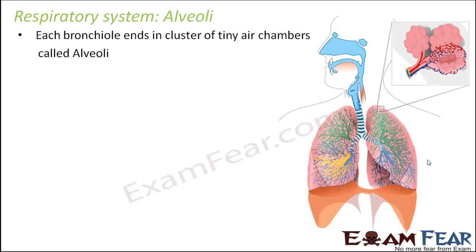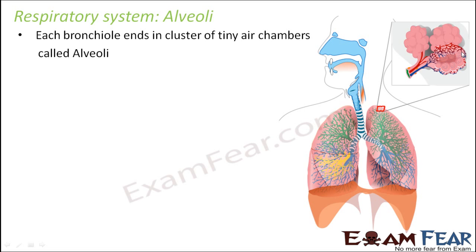So these are the tiny air chambers, and each bronchiole ends in a cluster of such tiny air chambers. If you look at any of these end bronchioles closely, this is how they look. The bronchioles will have multiple air chambers like this, the swollen structures, and on top of that you'd see these red and blue lines. What are they?